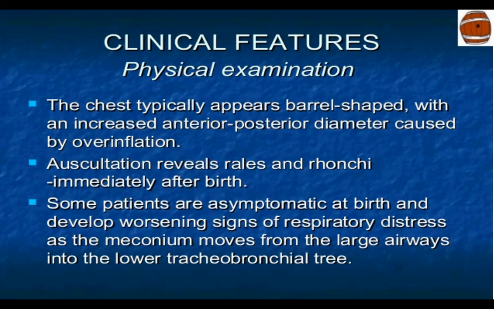Immediately after birth some patients are asymptomatic and develop worsening signs of respiratory distress as the meconium moves from the large airways into the lower tracheobronchial tree. That is what we see in this.